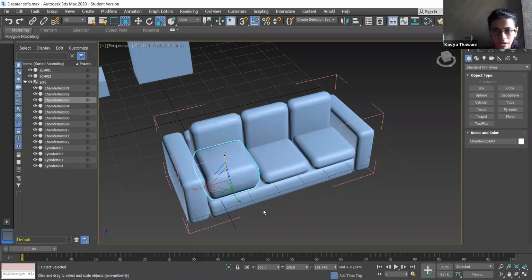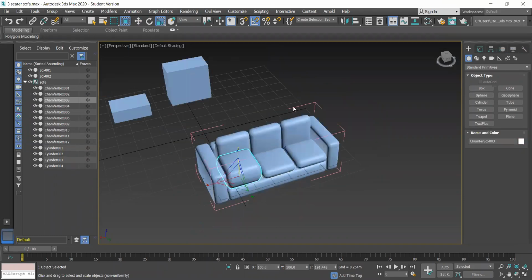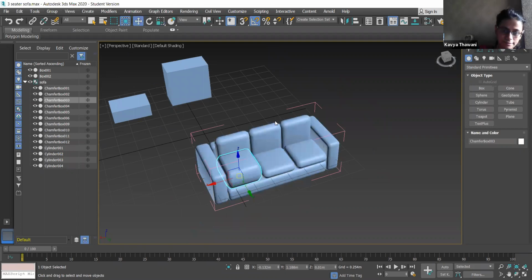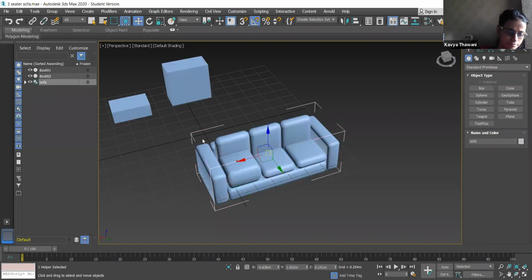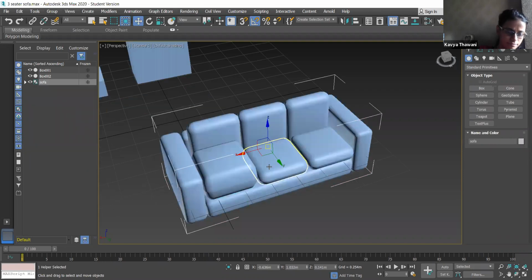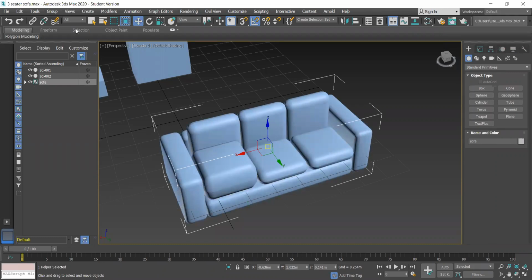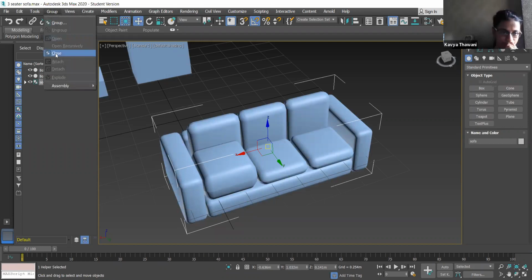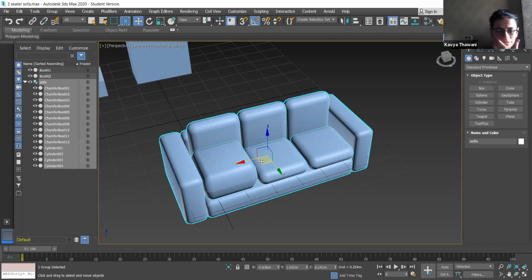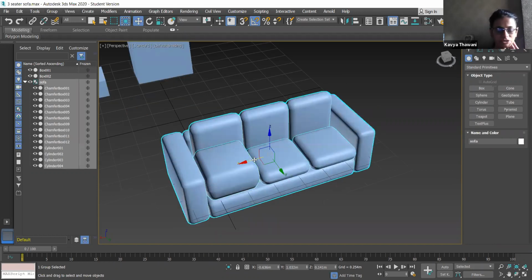Okay, now you can see the pink lines over there. Click on it or press W. I clicked. You can see the pink lines have been converted into white ones. Now go to group, close. So this is like you have made any changes, opening the block and you have done the changes.